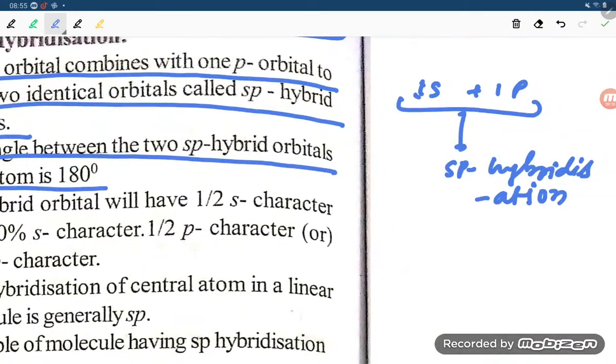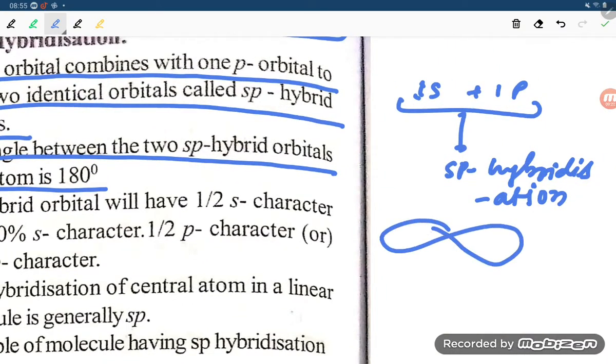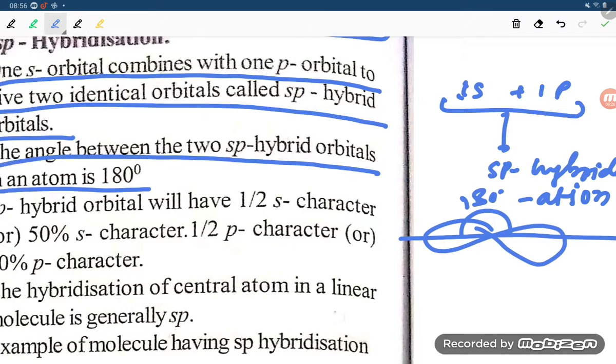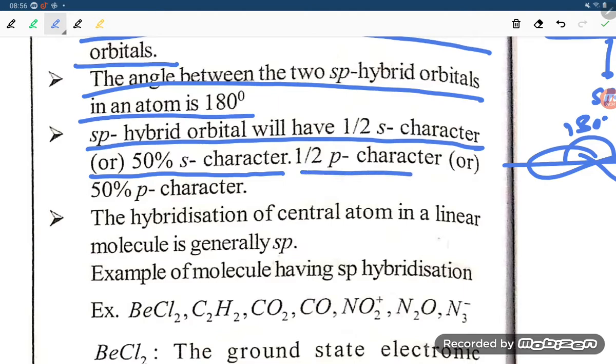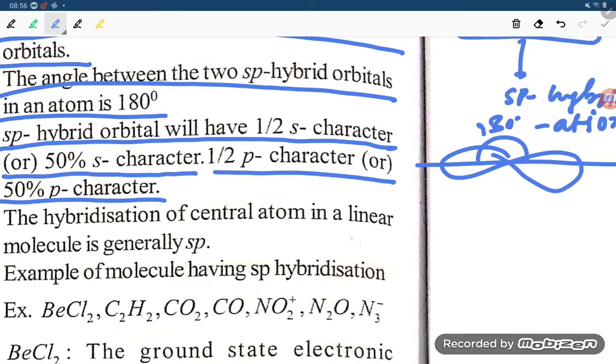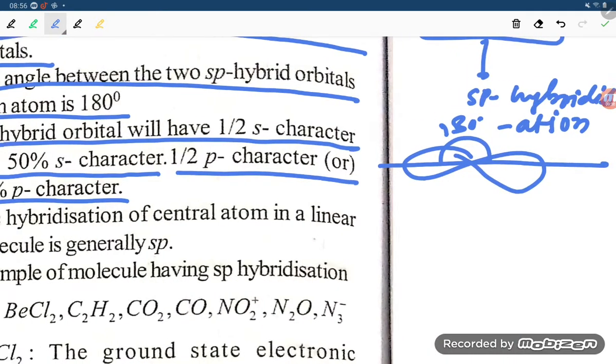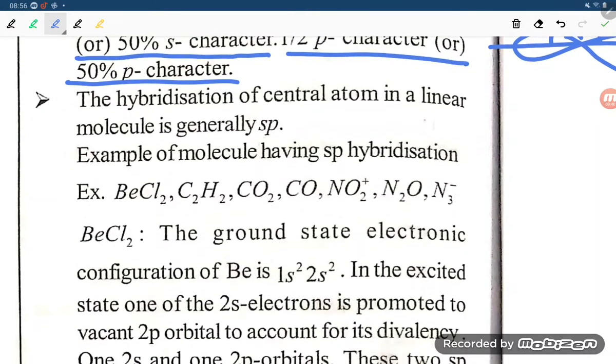Now the bond angle in the sp hybridization, student, you can see, it is 180 degree. Right, student. Next, sp hybrid orbital will have s character 50% and p character also 50%. So 50% s orbital, 50% p orbital, that is similar character.